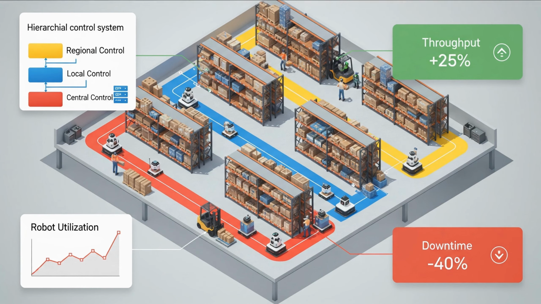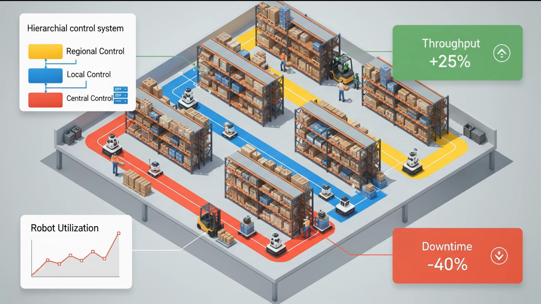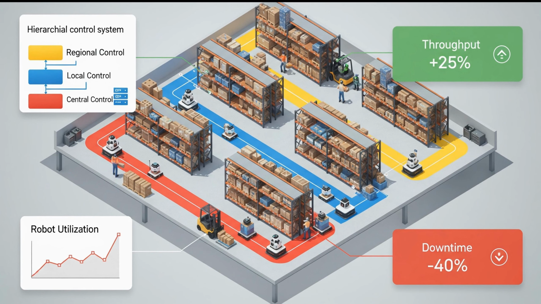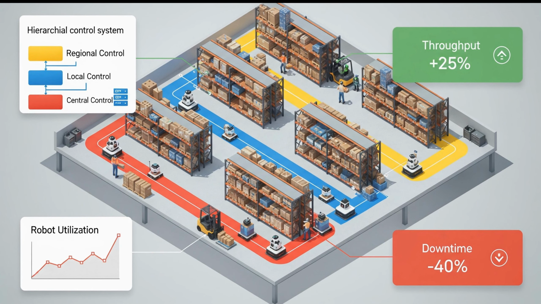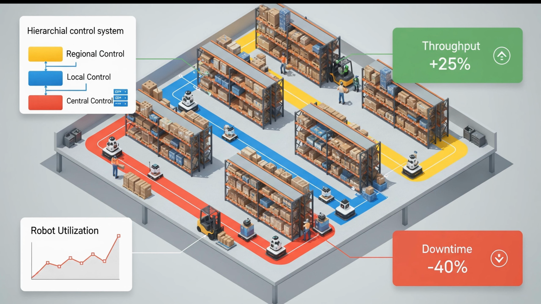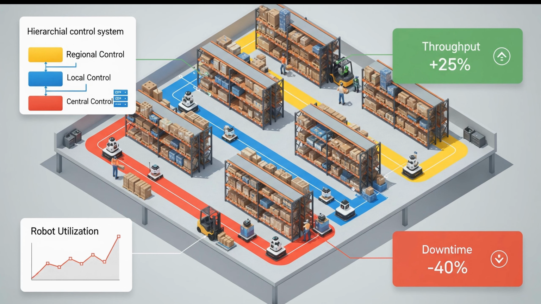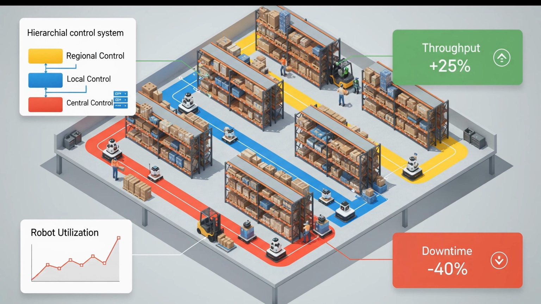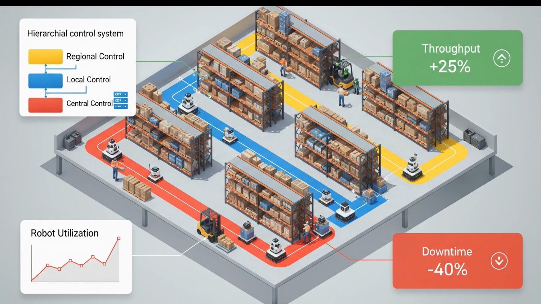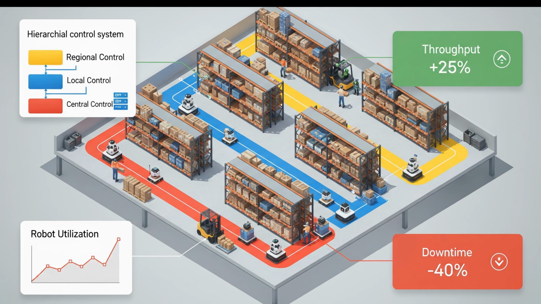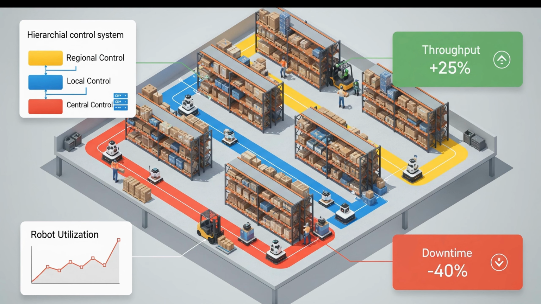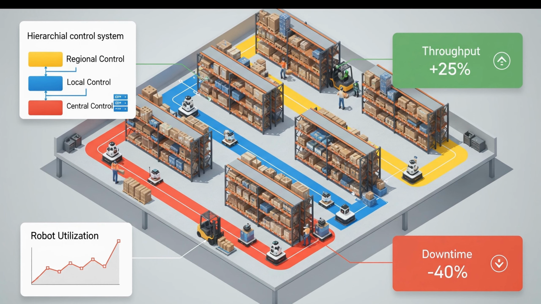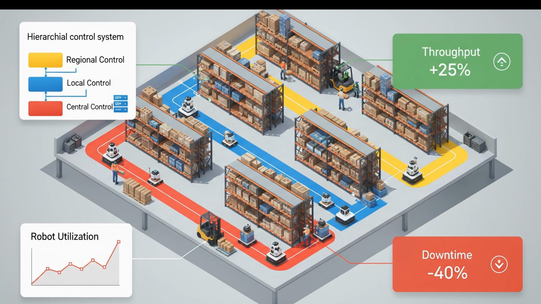Quick case study. Warehouse robots. Problem: coordinate hundreds of mobile robots without collisions, while maximizing throughput. Solution: hierarchical MAS, local controllers for collision avoidance, regional coordinators for task allocation, and a central optimizer for long-term scheduling. Results: higher throughput, graceful degradation on failures, easier incremental rollouts. The lesson: combine decentralized agility with centralized oversight where needed.